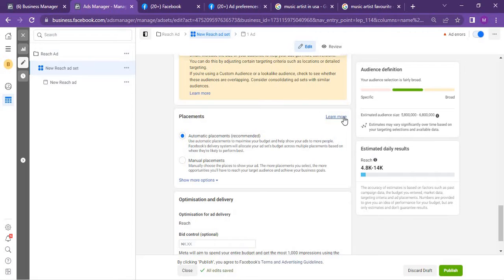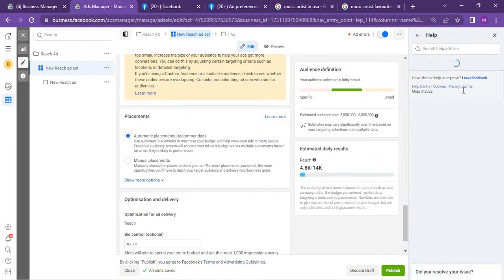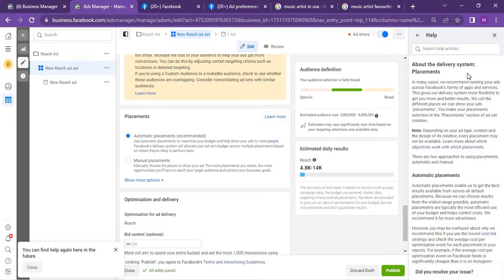Okay, let's check more information about the placement according to what Facebook has here. Okay, about the delivery system placement. In many cases, we recommend running your ads across Facebook family of apps and services. And this has to do with Instagram, Facebook, Messenger, and their likes. This gives your delivery system more flexibility to get you more and better results. We call the different places we can show your ad placement. You make your placement selection in the placement section of ad set creation. That is where we are currently.